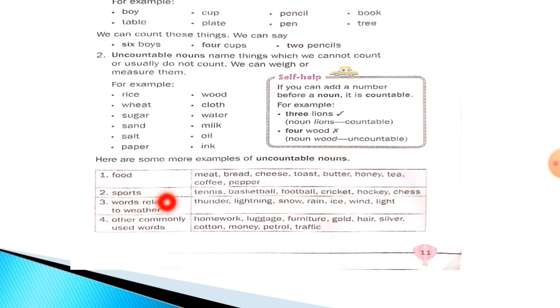Now, words related to weather: thunder, lightning, snow, ice, wind, rain, light. These also are uncountable nouns. Now, other commonly used words: homework, luggage, furniture, gold, hair, silver, cotton, money, petrol, traffic. These all are uncountable nouns.